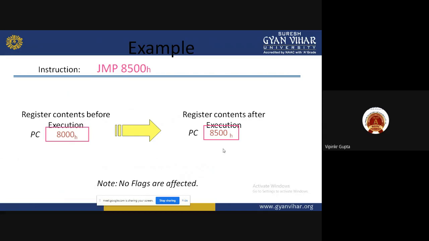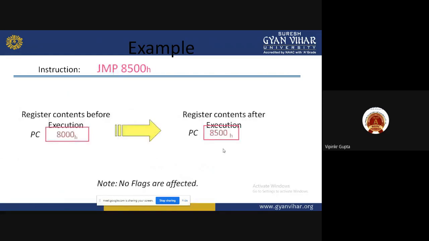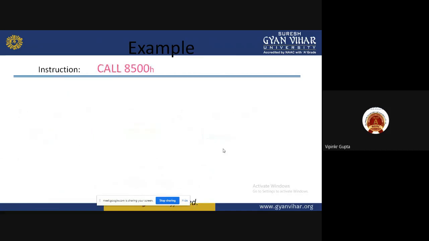So what we do is write this instruction, only a 3 byte instruction, so that after the completion of the execution of that program, it goes on to continue its own program. That is the main use of that instruction. Call 8500H. This is also unconditional. So, unconditional call.